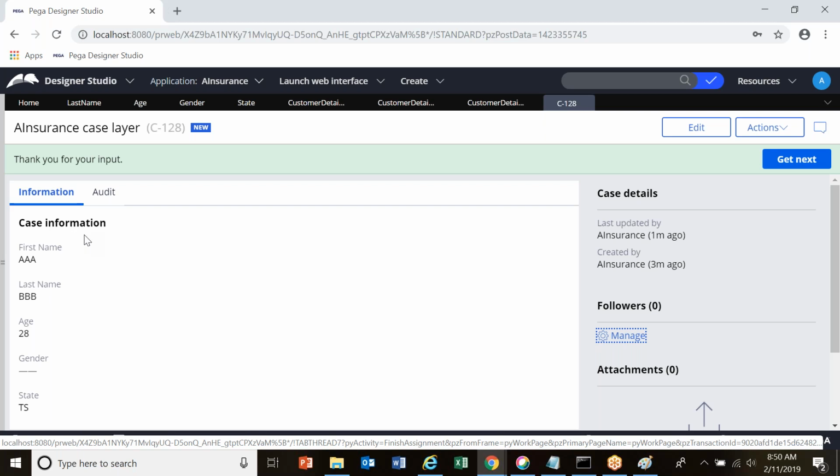Now I've given my first name, last name, age, all those data, right? So this data is stored. Where is this data stored? In the database, the Pega database, in a table. It is stored in some table. How is it stored in a table? Once I click on submit, all the values from the UI went to the table and were stored in the table.